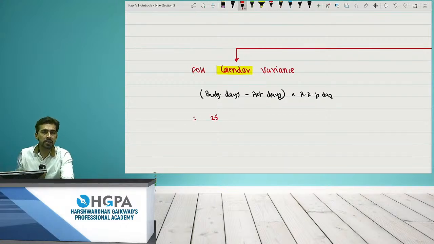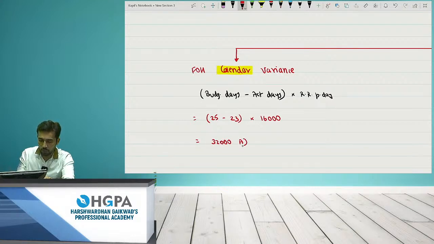So what are the budgeted days? 25. I asked you to work for 25 days in a month, but you are working only for 23 days in a month. Can I say you are actually wasting 2 days for me? You are actually making a loss for me. Although the answer is positive, we will write negative, adverse, right? So it's a loss of 2 days into 16,000, a loss of 32,000.